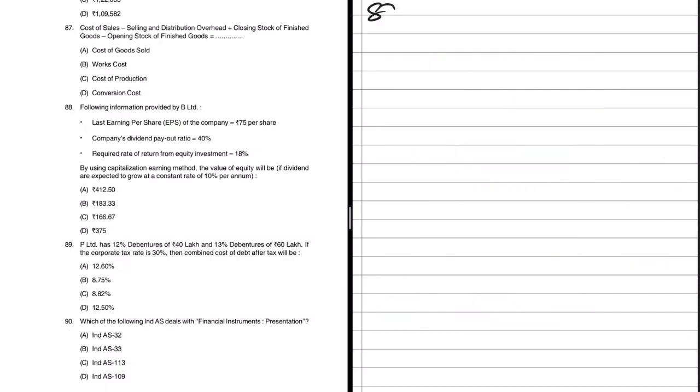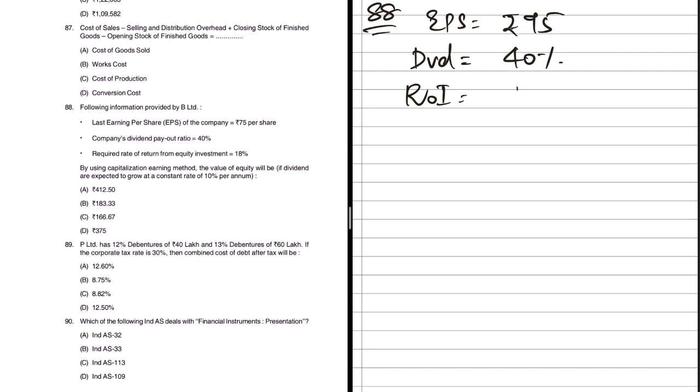Okay, question number 88. Following information provided by B Limited. Earnings per share they have given, it is rupees 75. Company's dividend payout ratio is 40%. Required rate of return on investment is 18%. By using capitalization earning method, the value of equity will be. Okay, fine. So if dividends are expected to grow at the constant rate of 10% per annum. Okay, this is easily done.